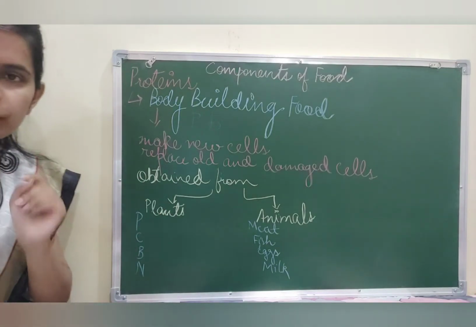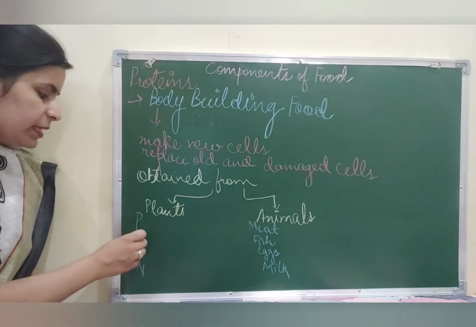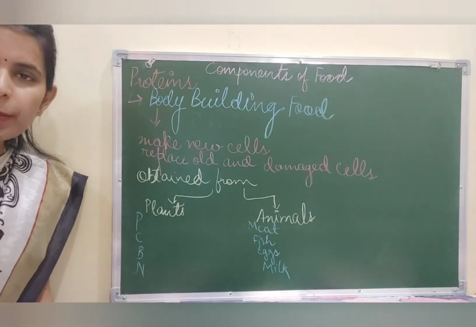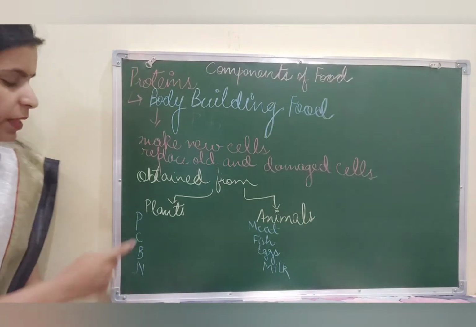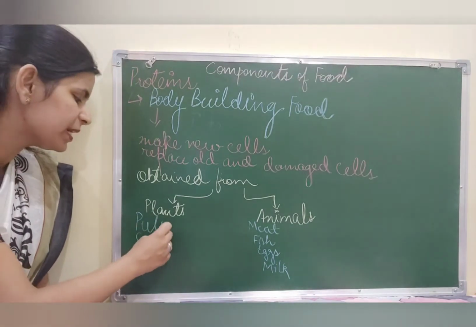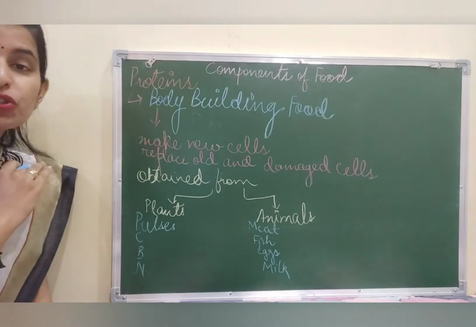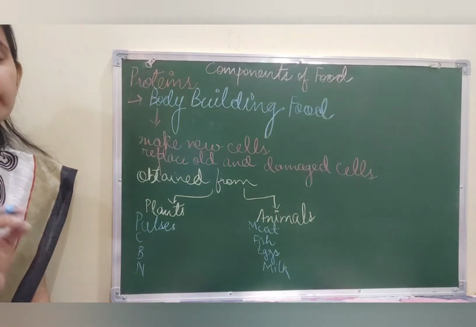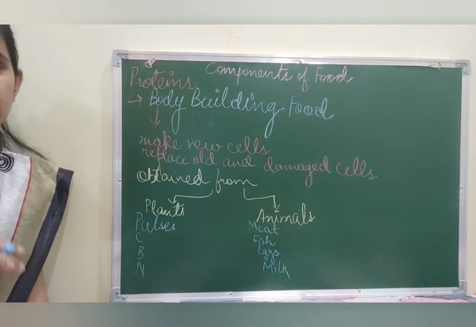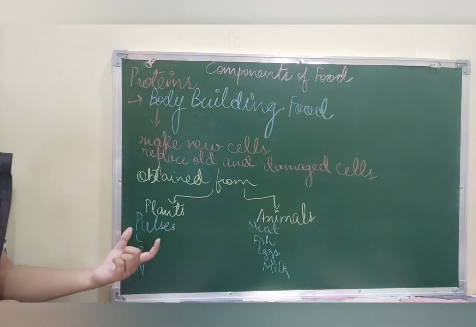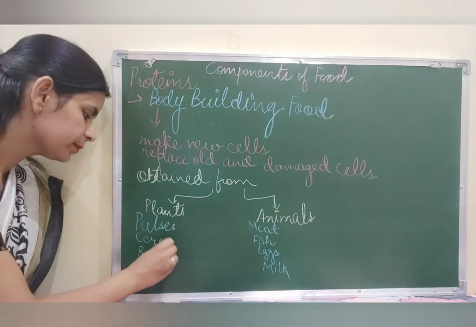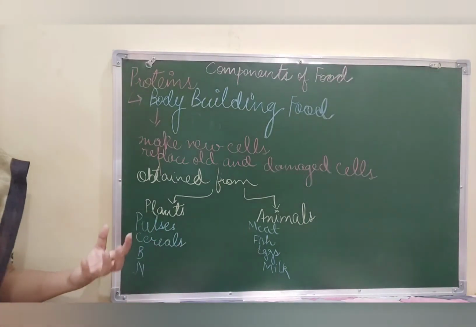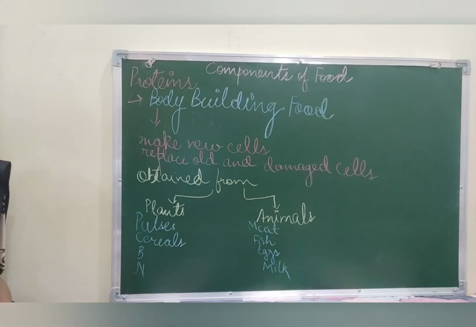So I told you a shortcut to remember it, and that is PCBN. How do we remember that? PCBN. Now P stands for pulses. So pulses are again an extremely good source of protein. All the vegetarians should definitely include protein in their day-to-day life. Okay, now another is cereals. Now cereals, you all know they're again a part of day-to-day life. Most of us take cereals, isn't it? So again, they're a very good source of protein.